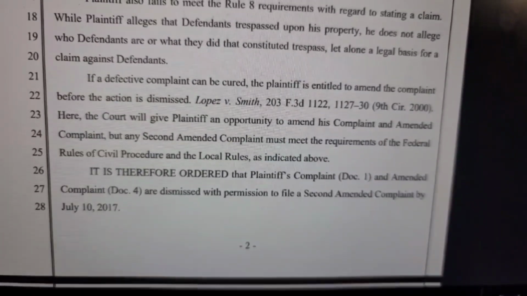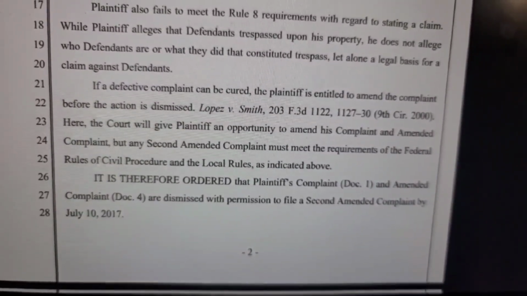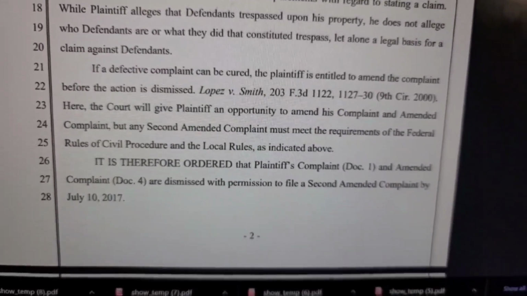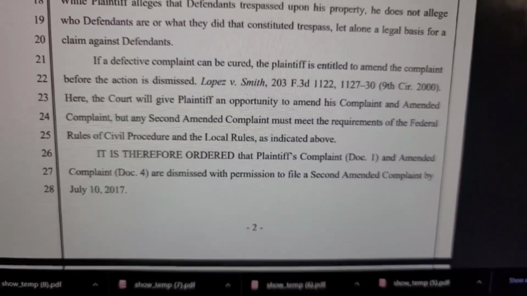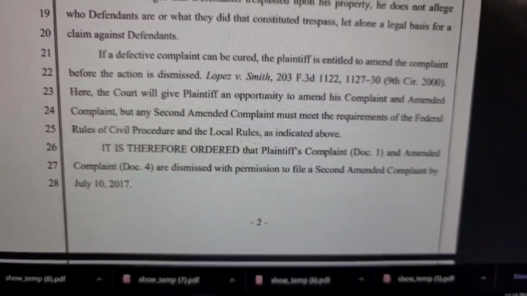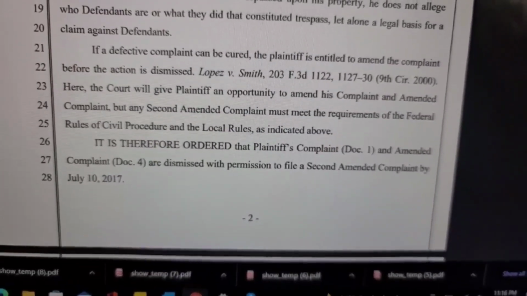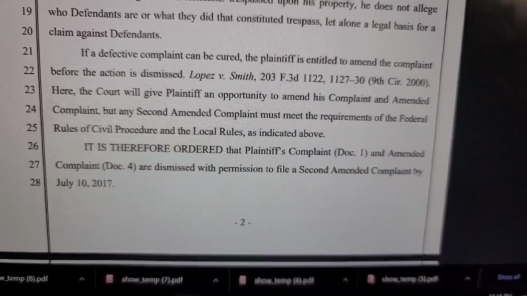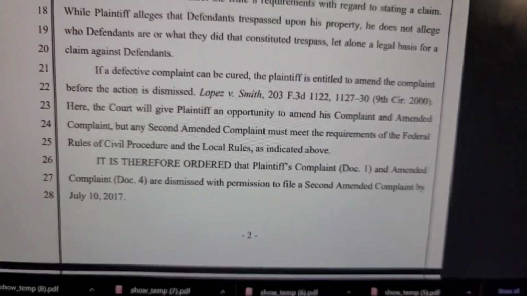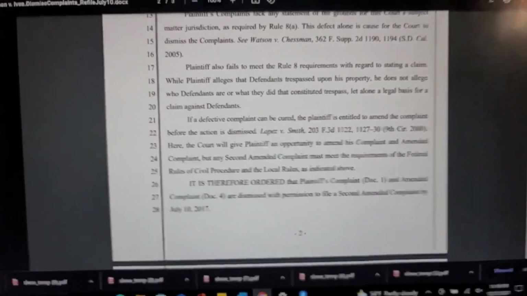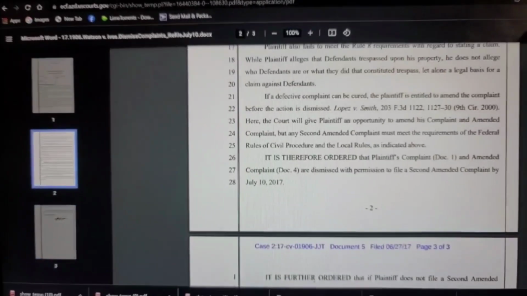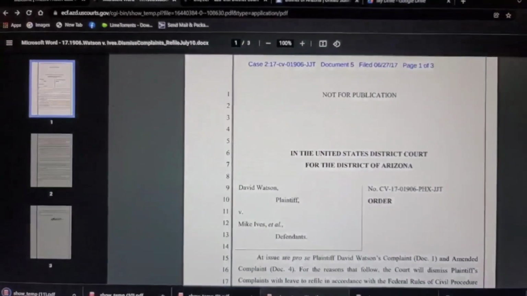Here, the court will give the plaintiff an opportunity to amend his complaint, but any second amended complaint must meet the requirements of the Federal Rules of Procedure and local rules as indicated above. It is therefore ordered that the plaintiff's complaint and amended complaint, document 4, are dismissed with permission to file a second amended complaint. Oh, okay. So what they did was they just canceled his documents basically, but they actually gave him the chance to file it again. So that's the judge. So let's just download it. So save.